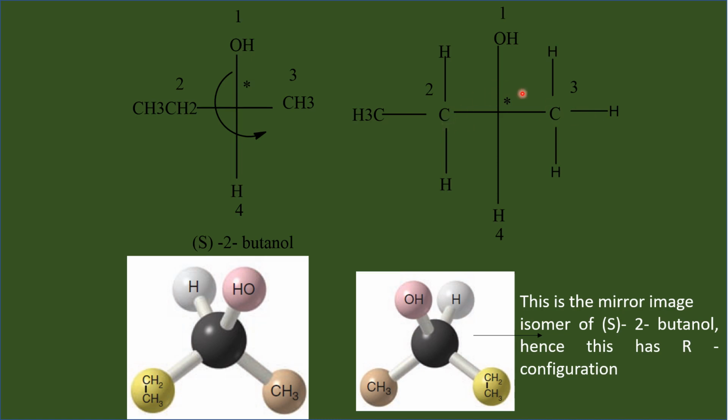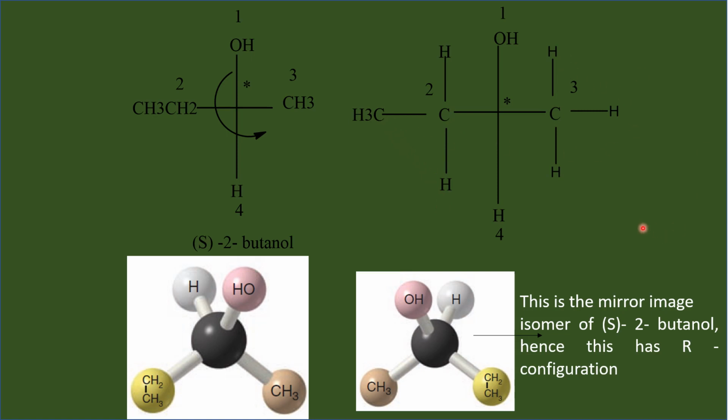So which among the two has to be given higher priority? That has to be decided based on the atoms which are directly connected to these carbon atoms. So we cannot give equal priority for these two groups. One of the two has to be given higher priority over the other, for which we have to look at the other atoms which are connected with the carbon atoms. In case of methyl, there are three hydrogens connected, and in case of ethyl, two hydrogens and a carbon are connected.